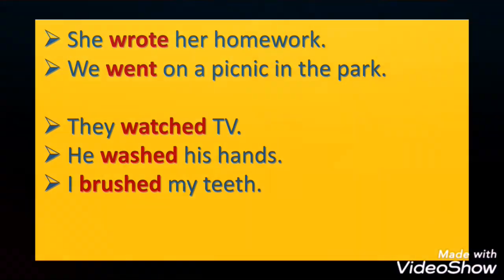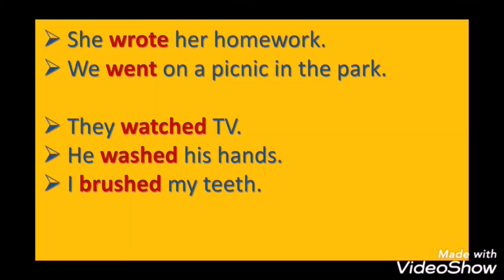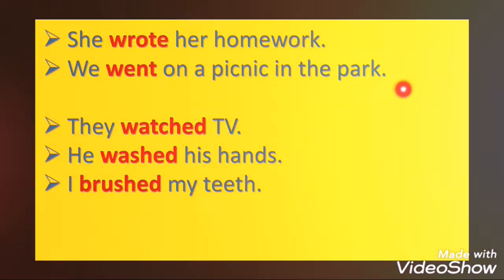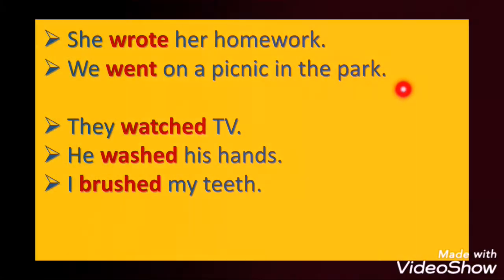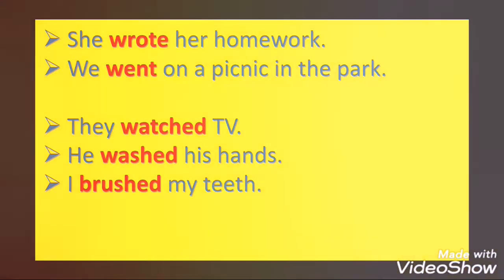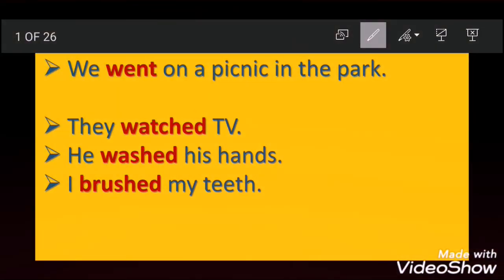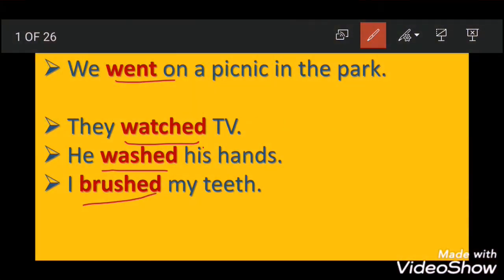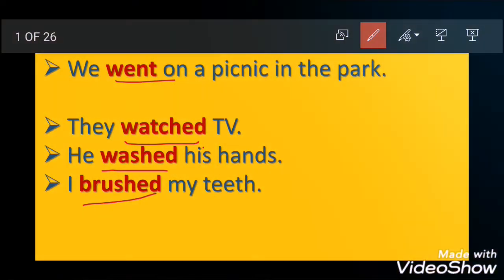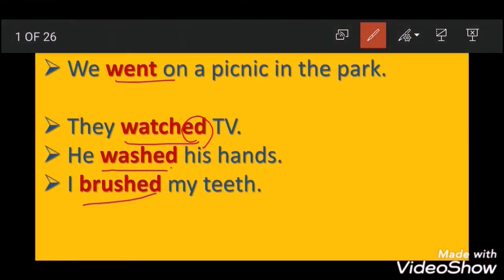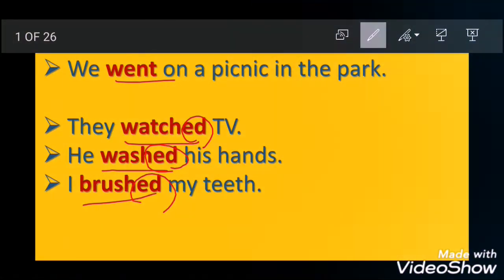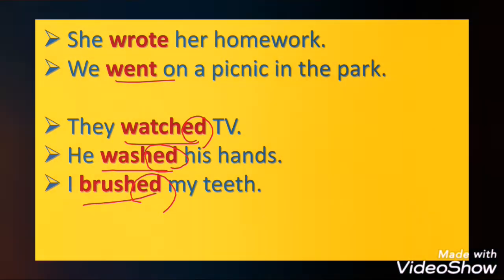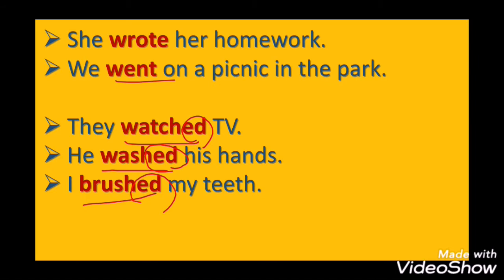As you see, what's the meaning of action or verb? Something that you do. Where are the verbs here? We have wrote, went, watched, washed, brushed. So, what do you notice here? Let's underline these verbs, okay? As you see here, this group, the second group, the verbs end in ed, right? But in the first group, they are different, right? So, they don't end in ed.